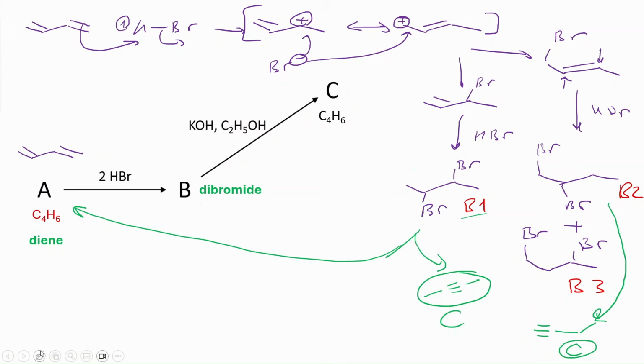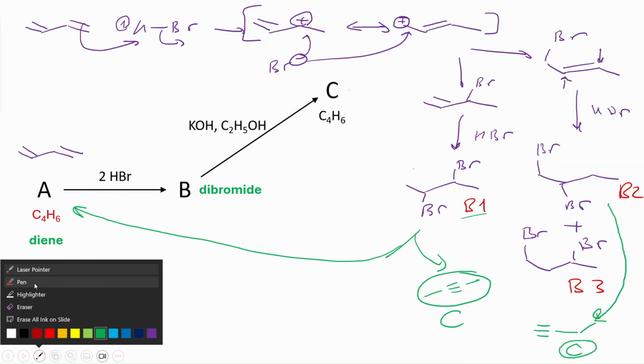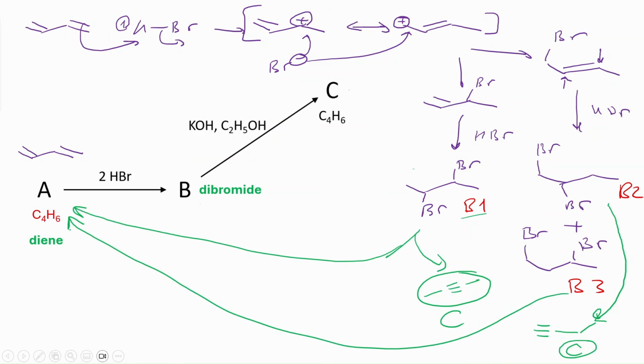Again, I'm not talking about that. Or with hydrogen bromide being eliminated, it can also give A. That doesn't make sense because A and C are supposed to be different compounds; they're only isomers, not the same stuff. So I am eliminating B3 from the options, okay? The plausible pathways are A going to B1 and producing an internal alkyne like this. In this case, this diene that we see here and this alkyne that we see here are isomers.